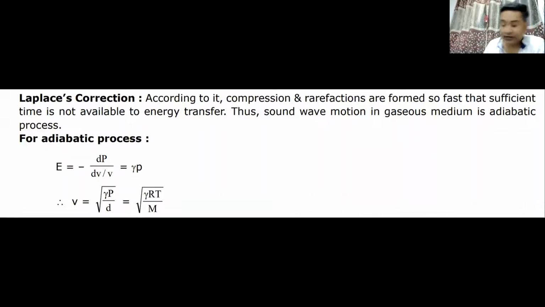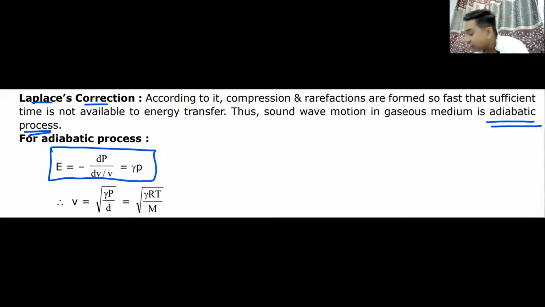Let us move on and see what happened. If it is not isothermal, then Laplace came and suggested that this is not an isothermal process but an adiabatic process. For an adiabatic process, the modulus of elasticity becomes gamma times P, where gamma is your adiabatic constant, Cp by Cv. Do we remember Cp by Cv?